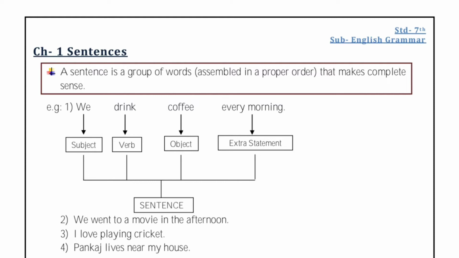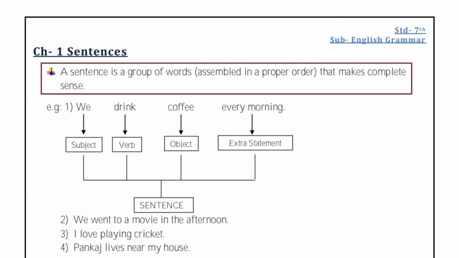It has all the group of words assembled in a proper order. The subject is at a proper place, the verb is at a proper place, the object, the extra statement, every word is at its proper place. It is assembled in a proper order. So this is a sentence.